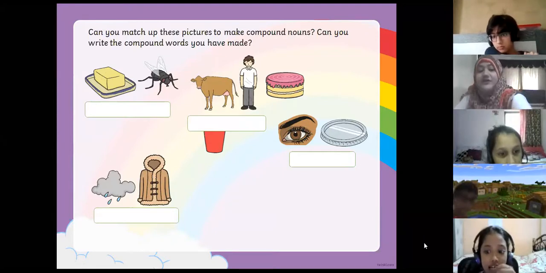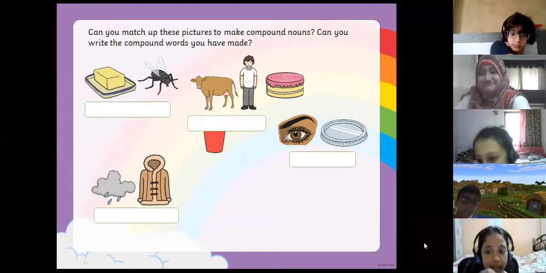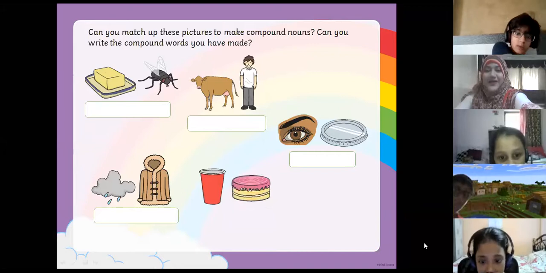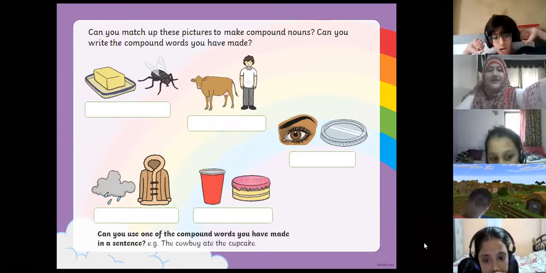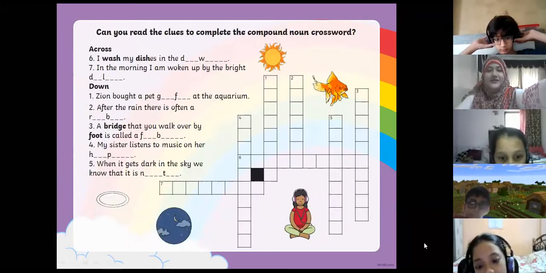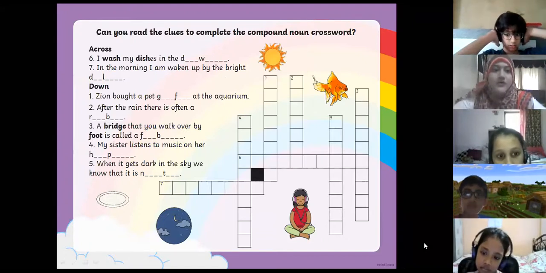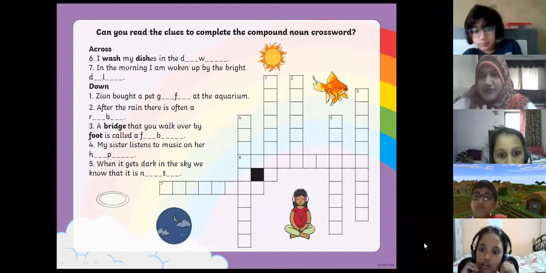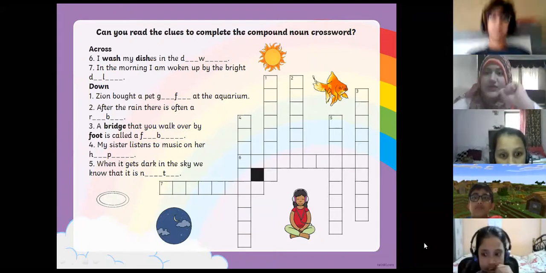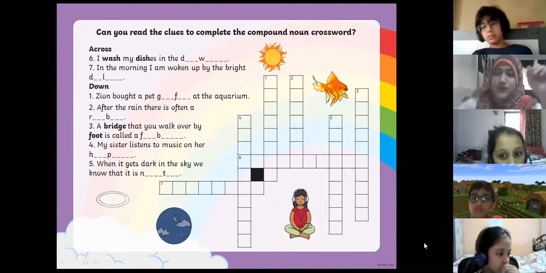Cupcake. Raincoat. Raincoat. Cup and cake. Cupcake. That's excellent. Okay, how about this? All right, it's a crossword. Now, we will solve it together. Mute yourselves and raise your hand. Then only you'll get a chance.